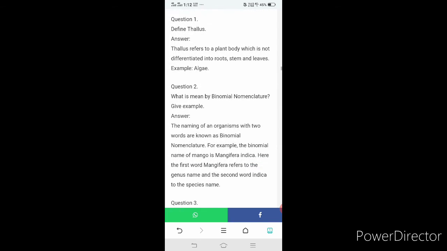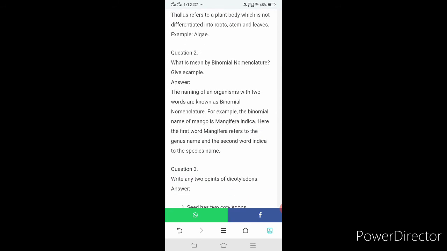Give an example. The answer is: the naming of an organism with two words is known as binomial nomenclature. For example, the binomial name of mango is Mangifera indica. Here, genus name and species name are given. M is written in the capital letter, and in indica, i is written in the small letter.